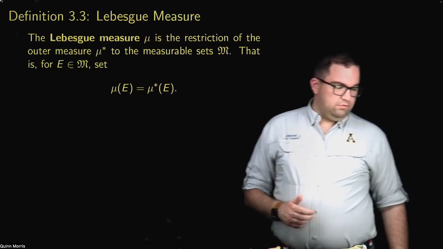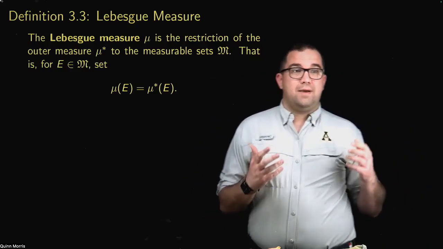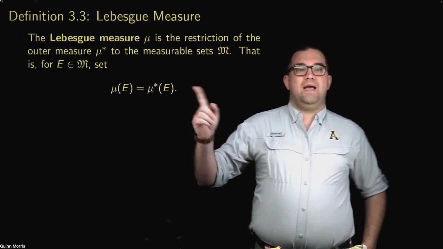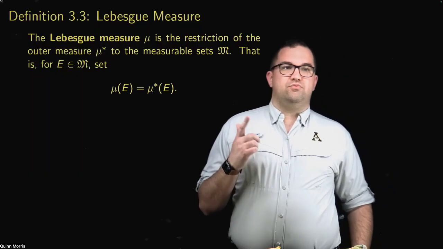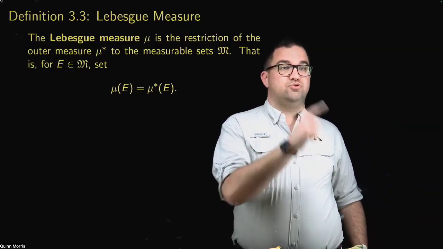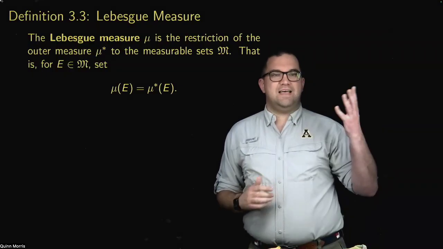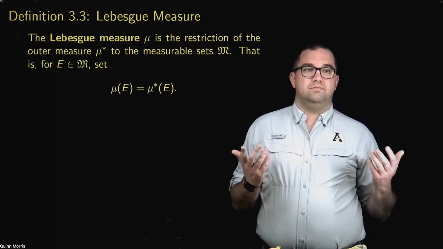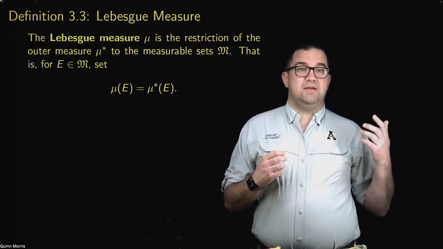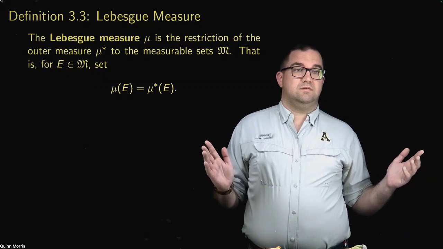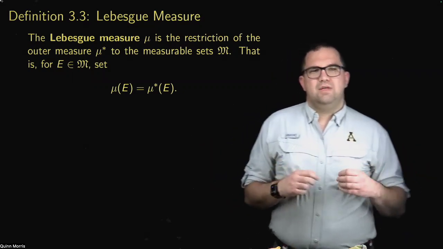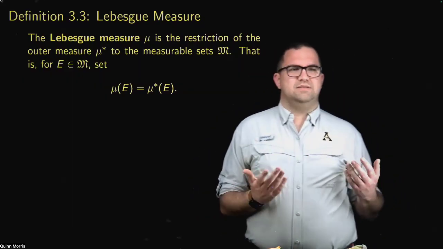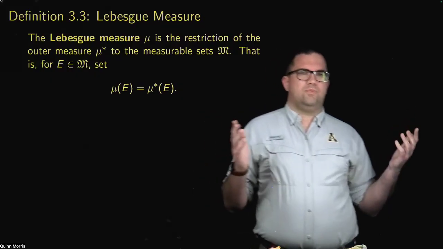Now, to conclude, we've been talking about what it means for a set to be Lebesgue measurable, but we haven't said what the measure is. The Lebesgue measure is just the restriction of the outer measure mu to the measurable sets. So said another way, if you have a set that's measurable, its Lebesgue measure is just its outer measure. If you have a set that's not measurable, then we're not going to talk about its Lebesgue measure. Now, this might seem a little strange. You might wonder why do this. Why not just work with outer measure?